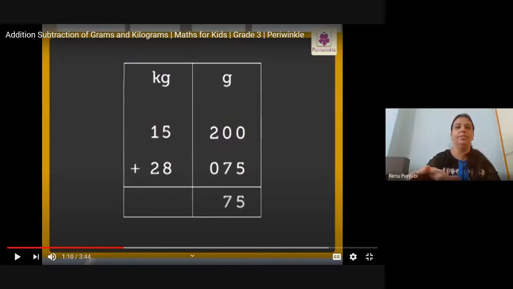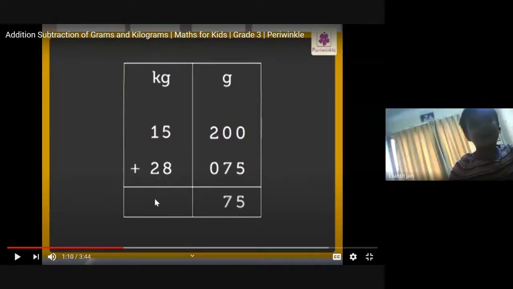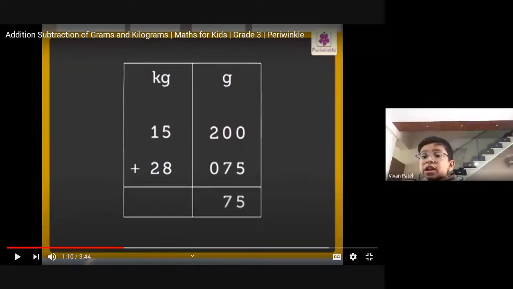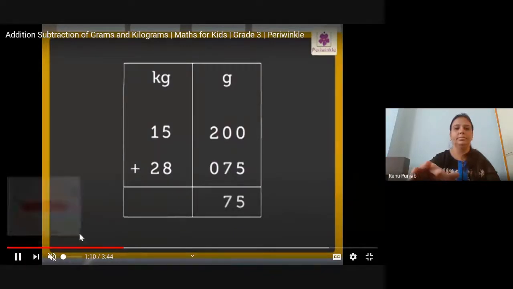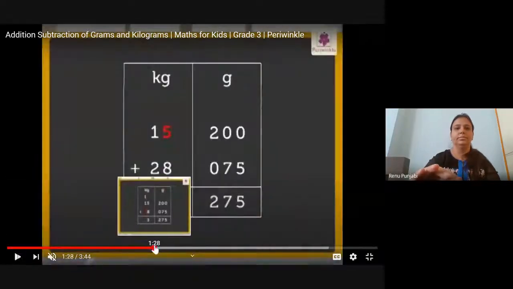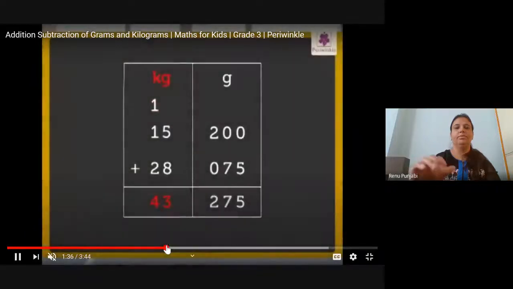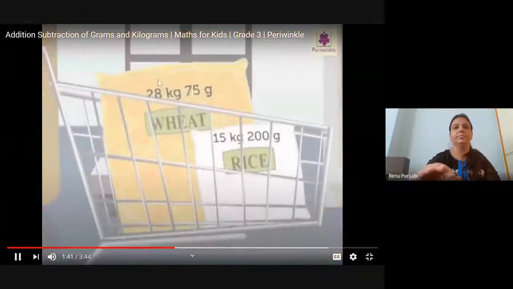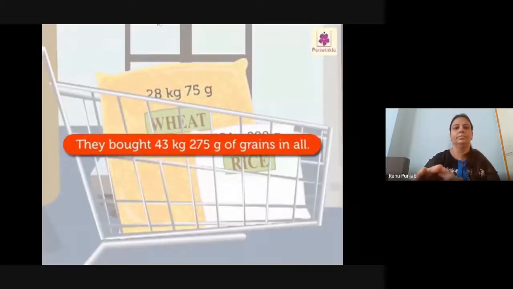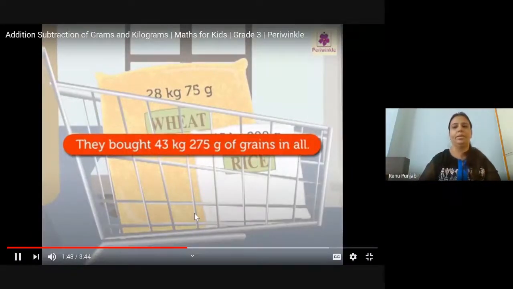Yeah. Then what will be on the 10th place? 43. Ma'am, it will be the answer 43 kg and 275 grams. Yes. 43 kg, 275 grams. Perfect. We bought 43 kilograms, 275 grams of grains in all.